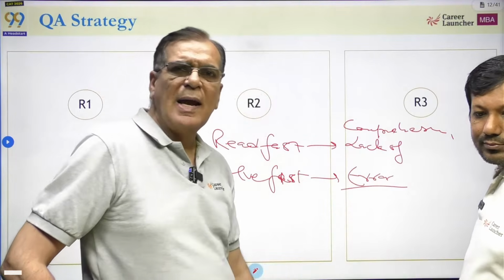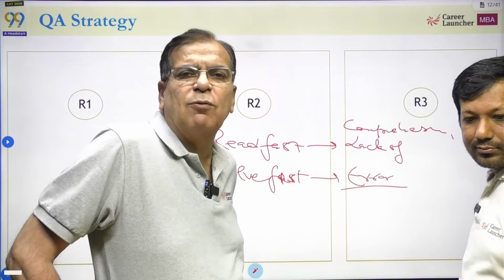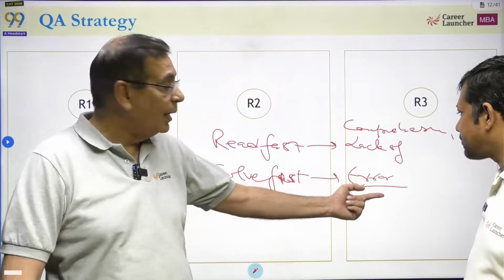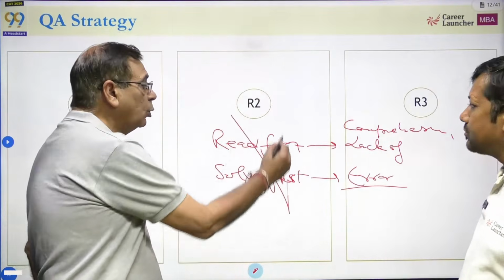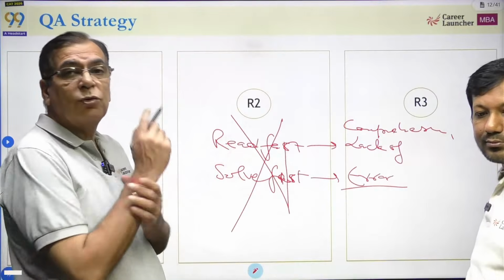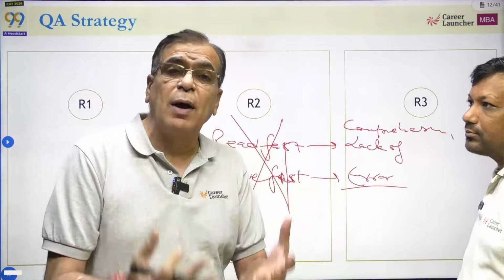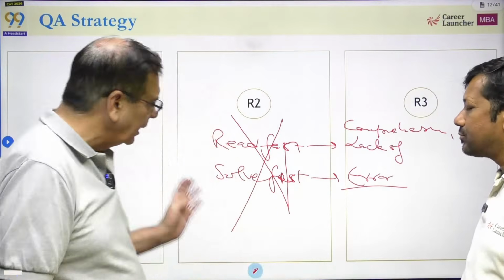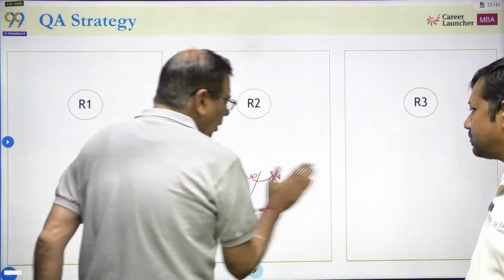A plus B की जगह A minus B कर दोगे. Square root of 16 is 4 plus 4 and minus 4. You'll forget about minus 4. So if you solve fast, you make errors. If you read fast, you don't understand the question. Both the things have to be avoided. And this is where most students make a mistake. In trying to attempt a larger number of questions, you tend to read fast, you tend to try to solve fast, and hence you keep on making mistakes, and in any case, you are not able to attempt a large number of questions. Okay. Now, this is what we need to remember.